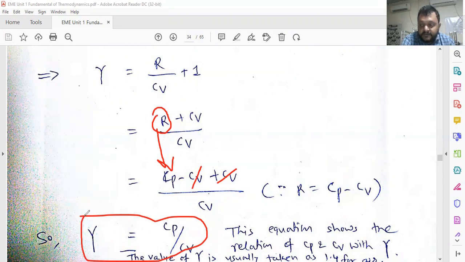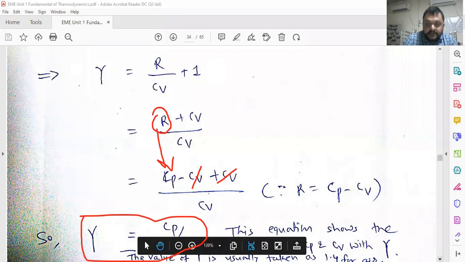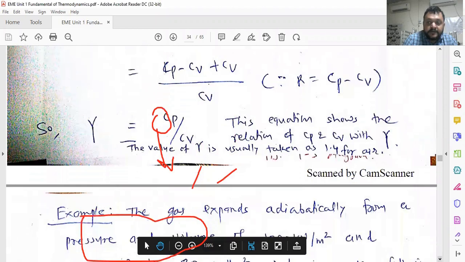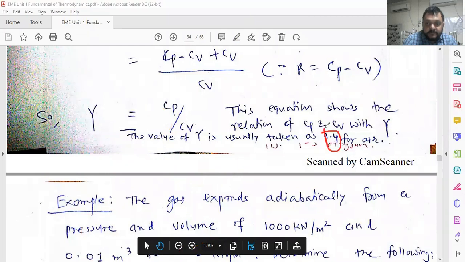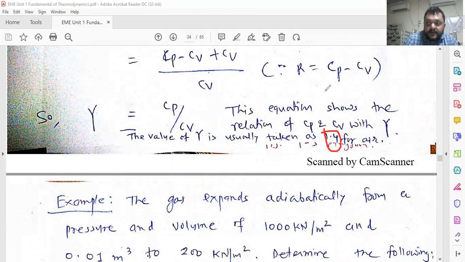So Cp minus Cv is equal to R. That is the one relation we have discussed today, and gamma is equal to Cp upon Cv. That is another relation between Cp and Cv. These two relations you have to keep in mind, and they are useful for the purpose of calculating examples. This equation is specifically applicable to the adiabatic process, and usually the value of gamma is taken as 1.4. Keep in mind 1.4. Okay, now I will show you illustrative numericals based on this theory.